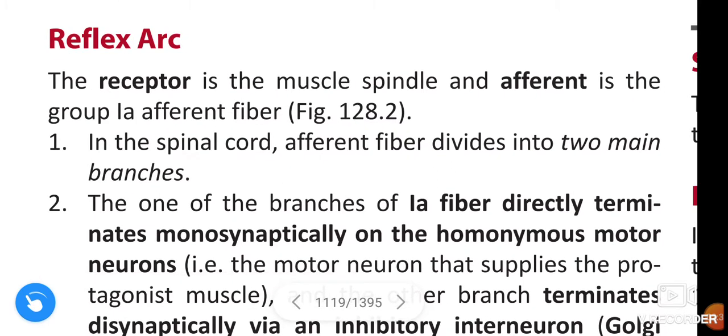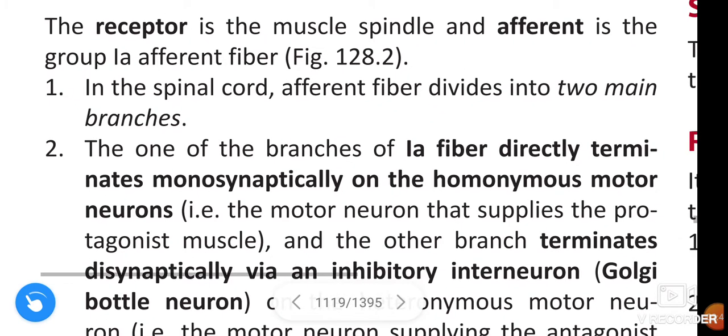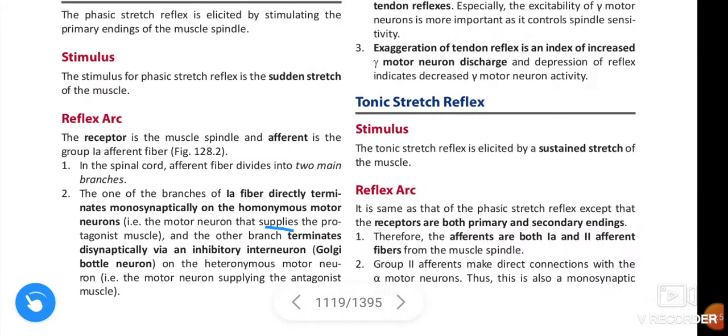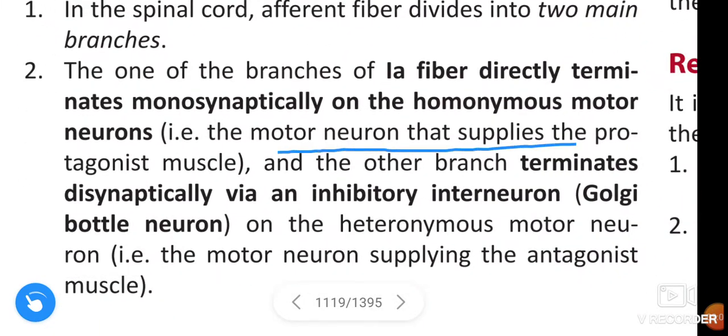In the spinal cord, the afferent fiber divides into two main branches. One of the branches of the 1A fiber terminates monosynaptically on the homonymous motor neurons, that is, the motor neuron that supplies the agonist muscle.